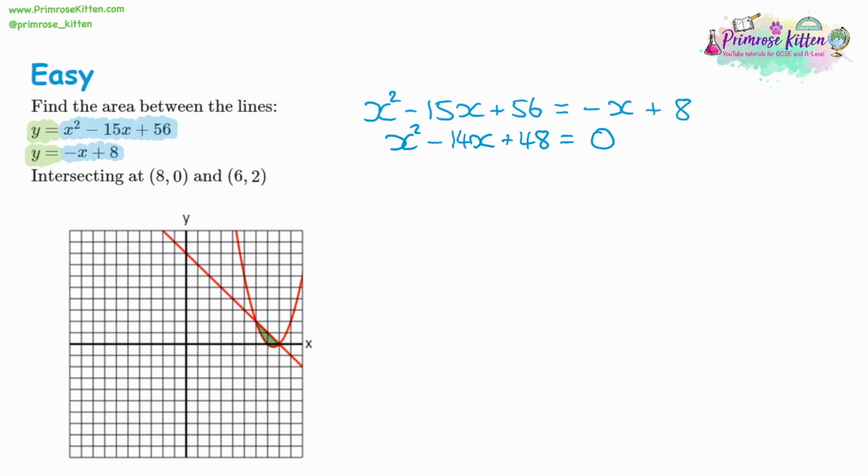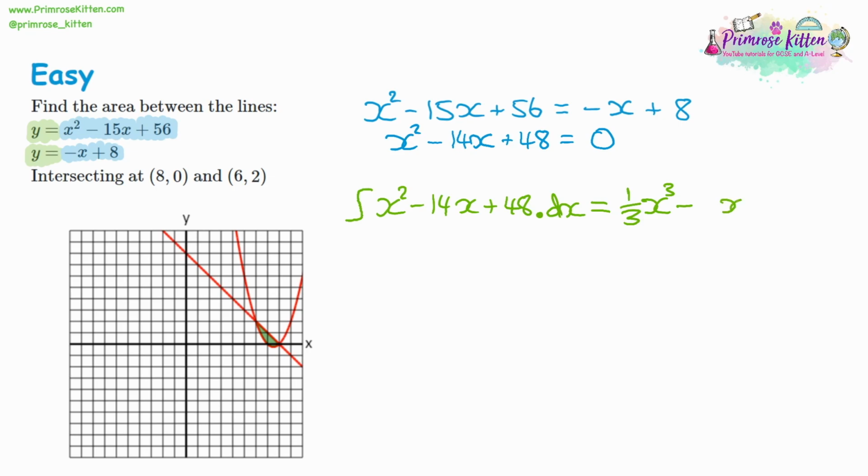So now we're going to write out the integral. The integral of x squared minus 14x plus 48. And so this is the part where we integrate. So we need to raise the powers. X squared is going to become x cubed. But if you increase the power, then you have to divide by the new power. So we need to divide by 3.